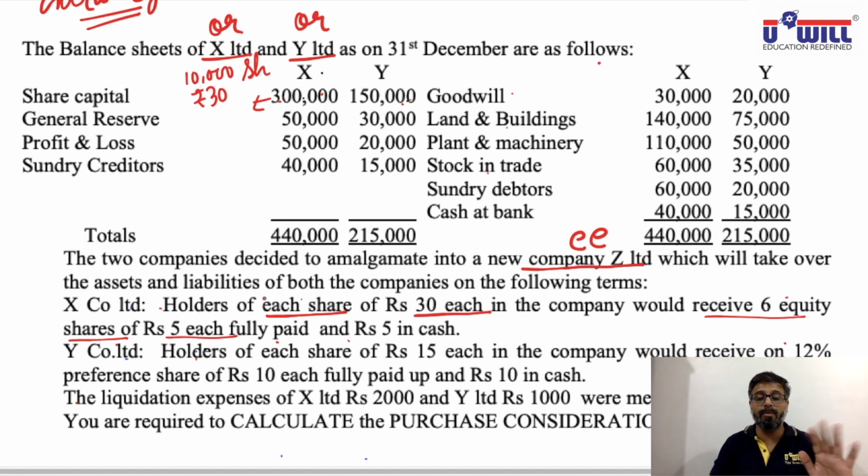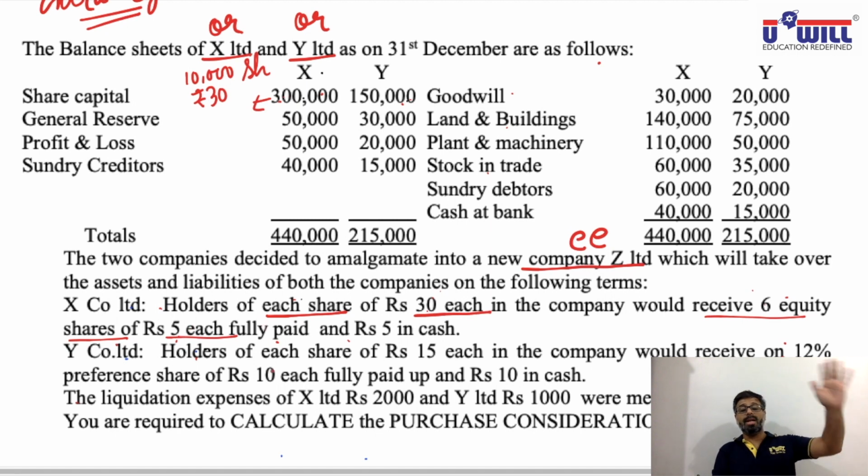And it's quite obvious. A single share of X Limited is worth 30 rupees, and the value of shares of the new company Z Limited is 5 rupees. So if you have to give 30 rupees with shares of 5 rupees, how many shares will you have to give? 6. 6 into 5 would make it equal to 30 rupees of 1 share.